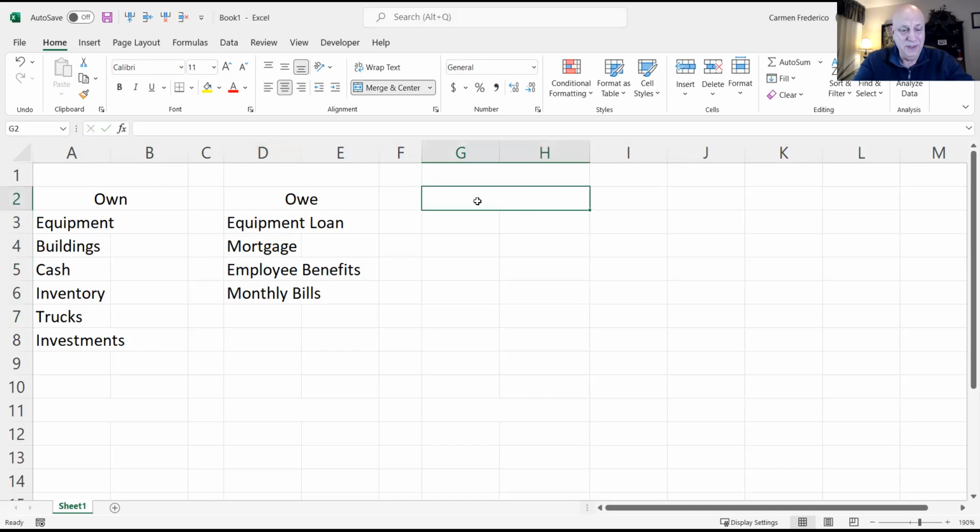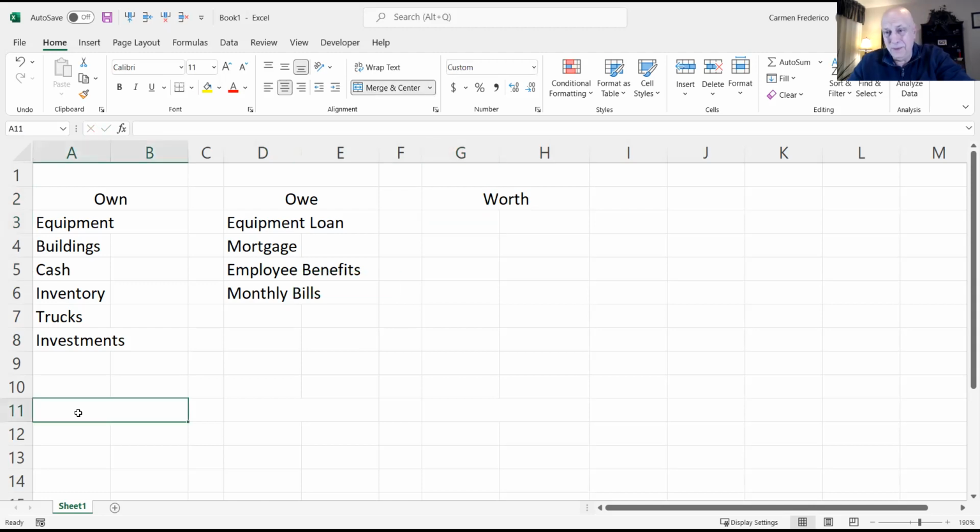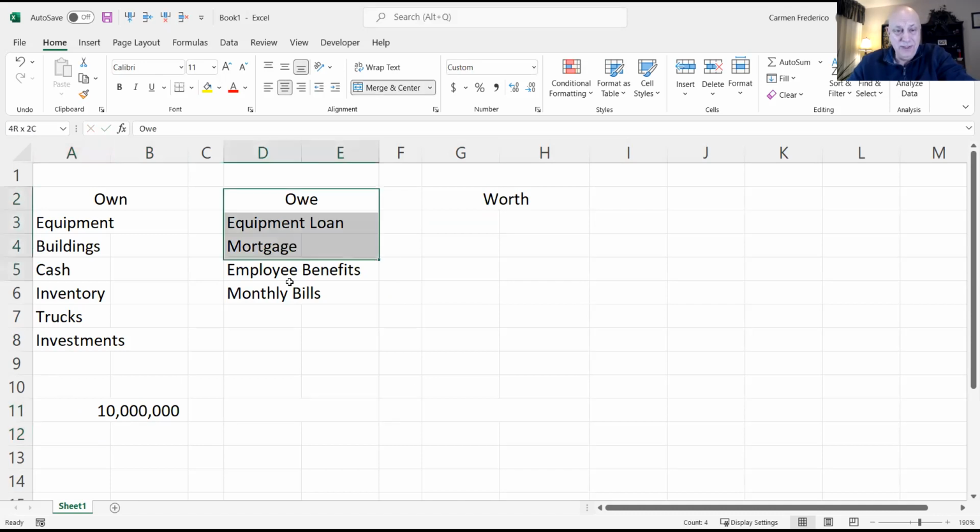The difference between what they own and what they owe is called the worth. So for fun, if we said this company owns $10 million worth of stuff, right? Equipment, buildings, cash, inventory, trucks, investments, and they owe all this stuff, the loans, the mortgages, benefits, all that good stuff.